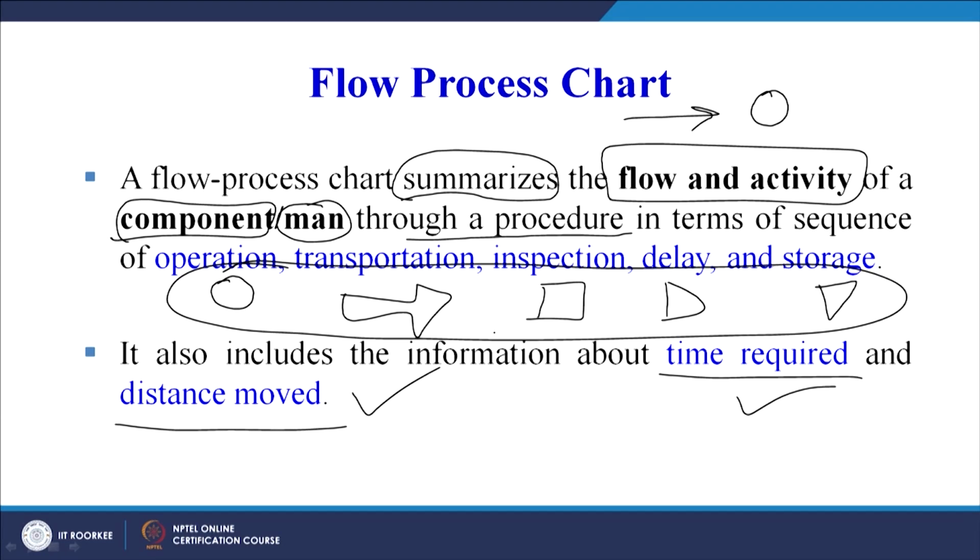Today we have selected one case study that we will see towards the end of today's session, where we will see that once we are able to draw the flow process chart, we can easily optimize the distance travelled by the material in a shop floor. Now, the flow process chart definition is already known. Let us make the concept even more crystal clear with another definition.